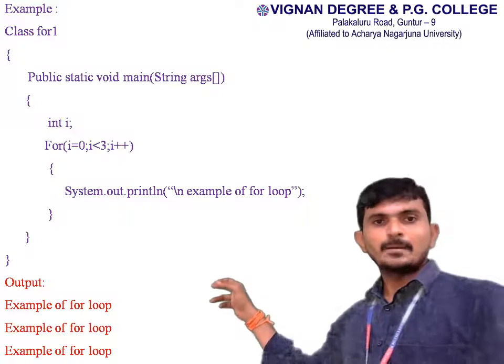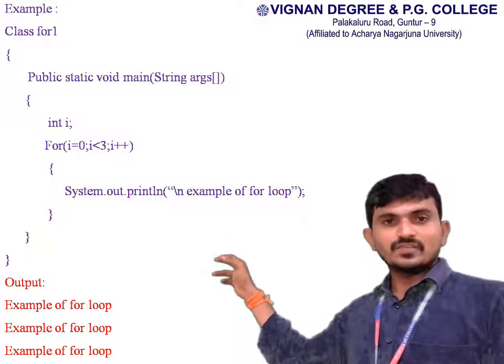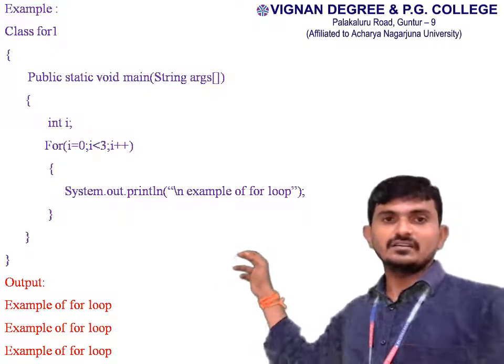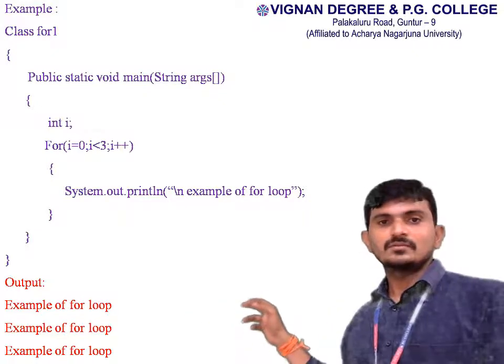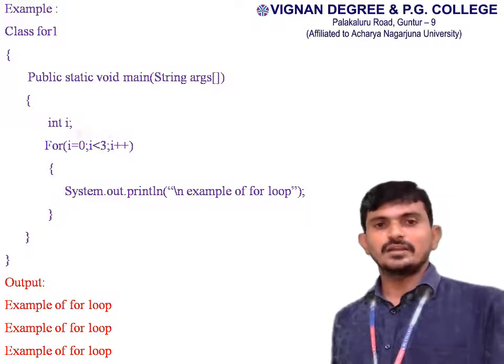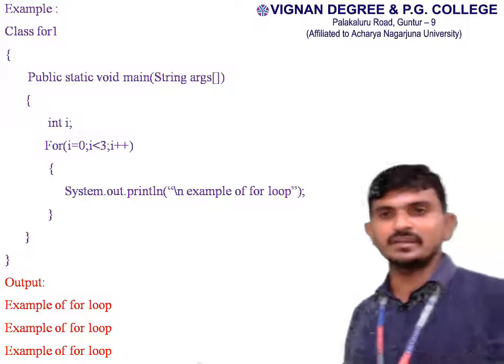Next, I equal to 3, 3 less than or equal to 3. Condition will be satisfied. Example for loop will be printed. Output of the for loop: example for loop will be displayed 3 times.